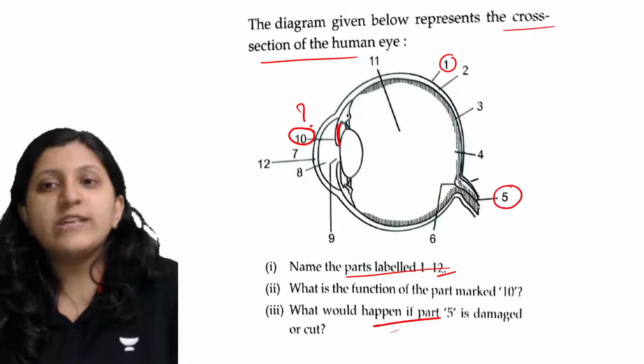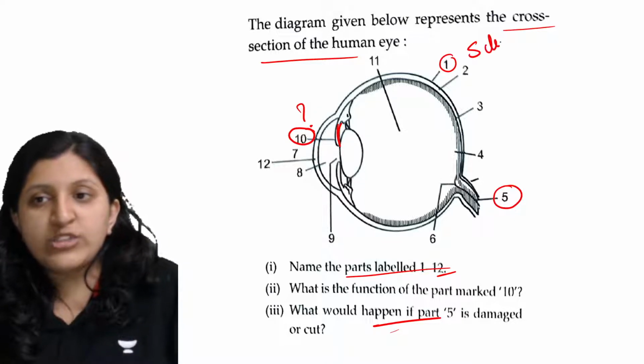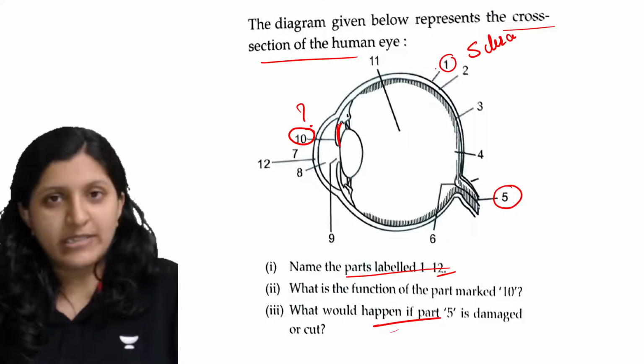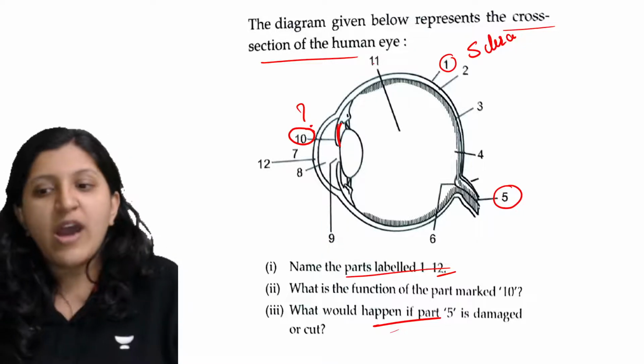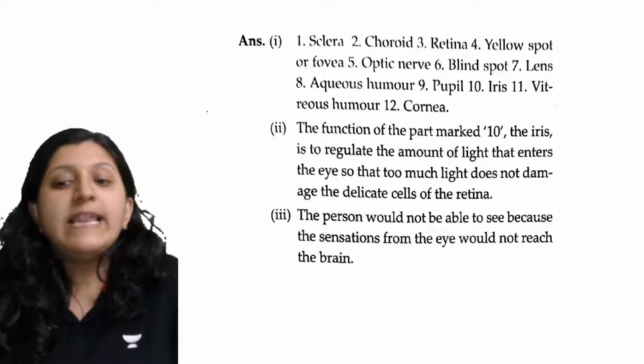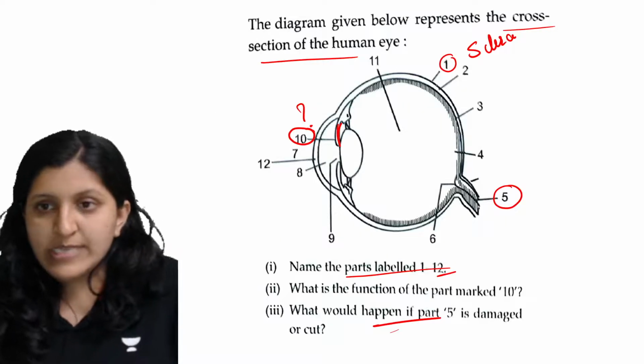So the first one is basically the outermost layer, that is the sclera, which is white in color. The whitish portion of your eye, what is that? That is the sclera. So the next layer is what? The next layer is the choroid. The third layer is the retina. Okay, so you can see that.